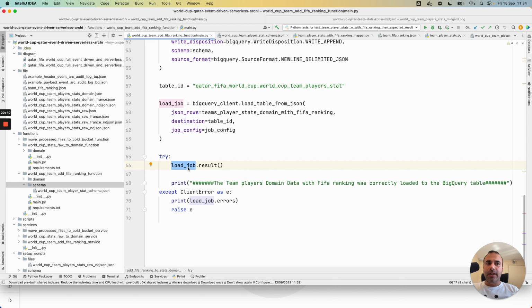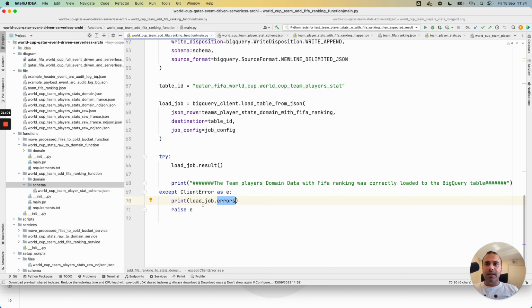That's why I recommend here to add a try catch when we launch the BigQuery job. And in this case, we can have access to the current exception. And from the current exception with the client error, we can access this error collection.